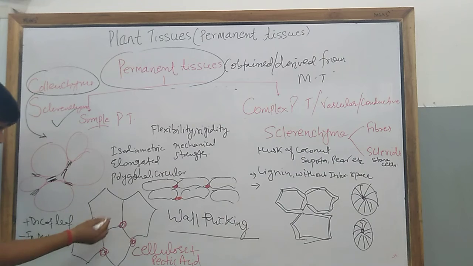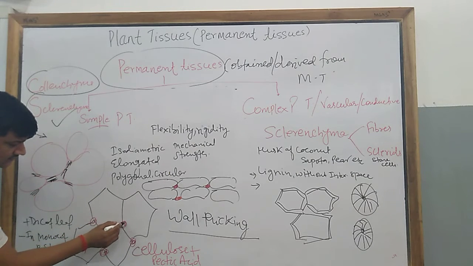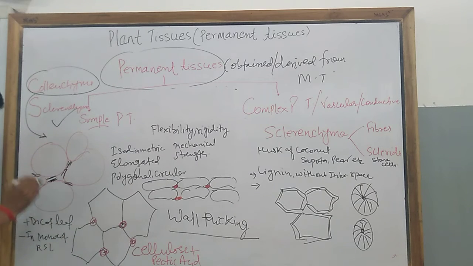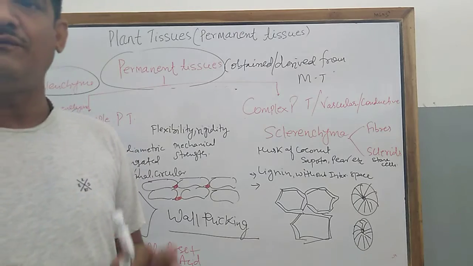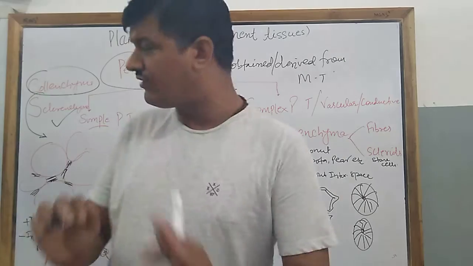You can see another example here. This thickened structure is known as wall thickening and it is present at the corner of the cells. So collenchymatous cells can be recognized by the presence of wall thickening at the corner.